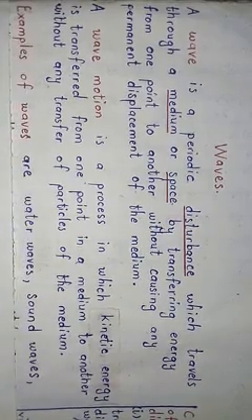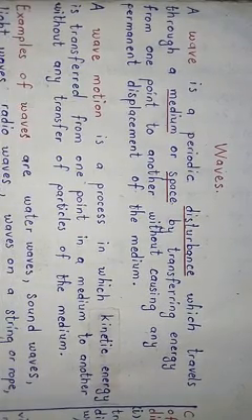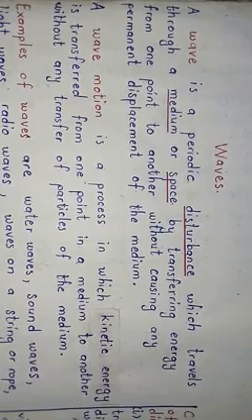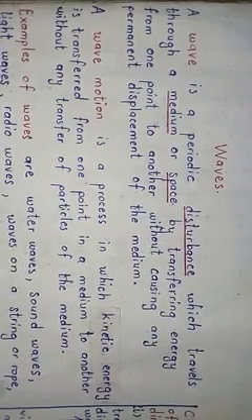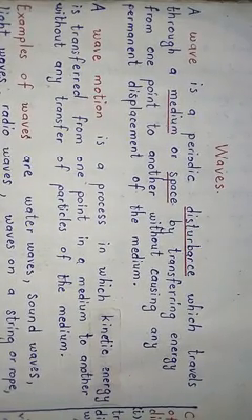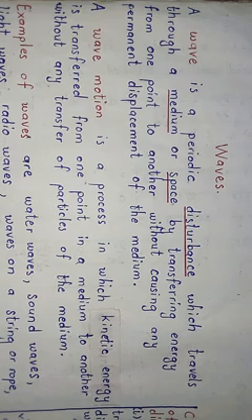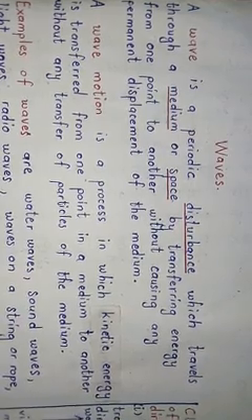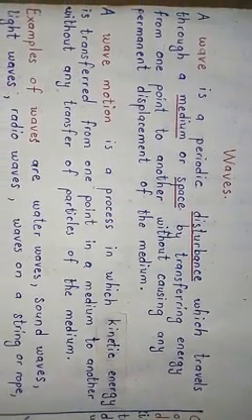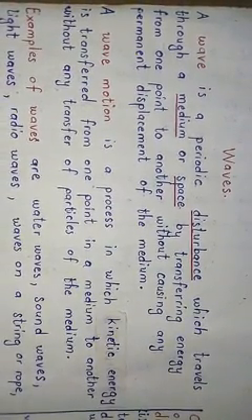All right, now we proceed. Now let's look at some examples of waves. Examples of waves are water waves. By water waves, we mean ripples in water. Like when you drop a piece of stone inside water, you find out that ripples are generated and they move outwards. So we are looking at examples of waves. Water waves.